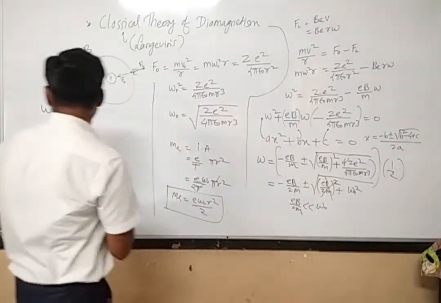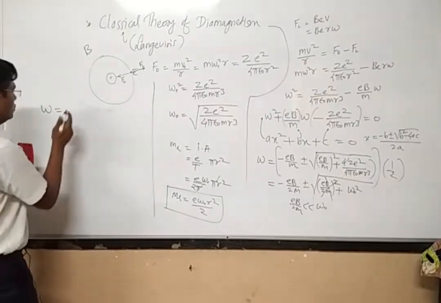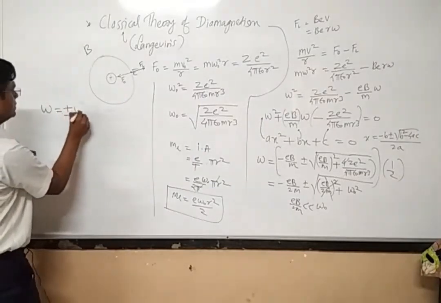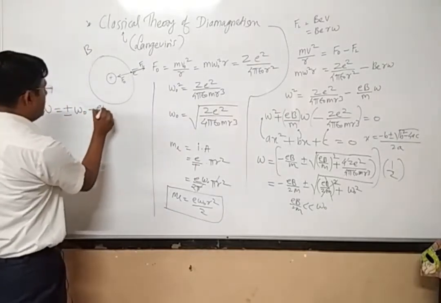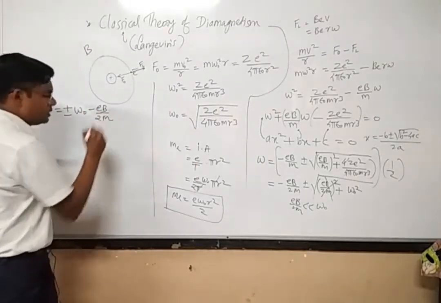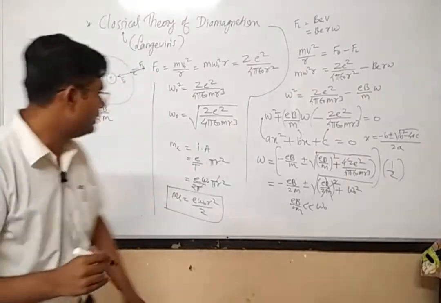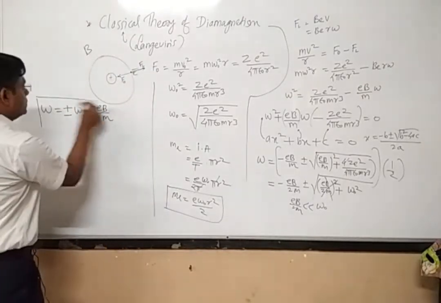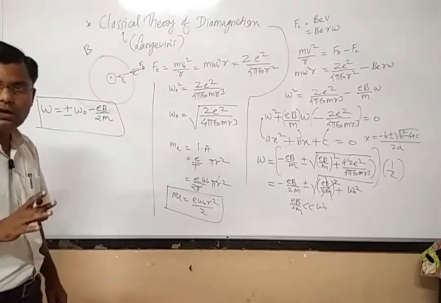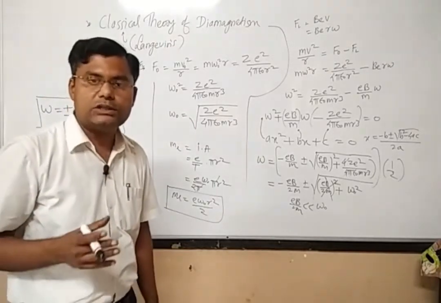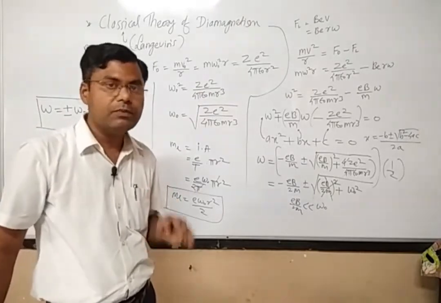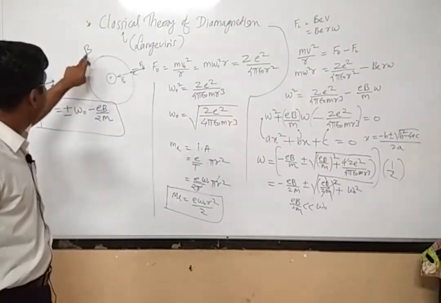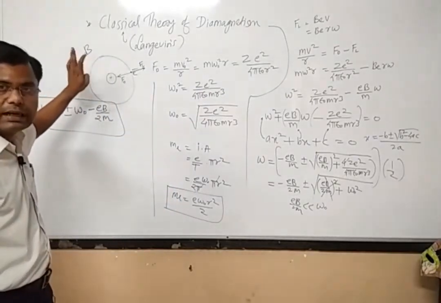It is with the sign plus minus, so I will have to use that sign also: plus minus omega 0 minus EB divided by twice m. So this is the expression for the modified angular velocity of the electron in presence of the applied magnetic field.